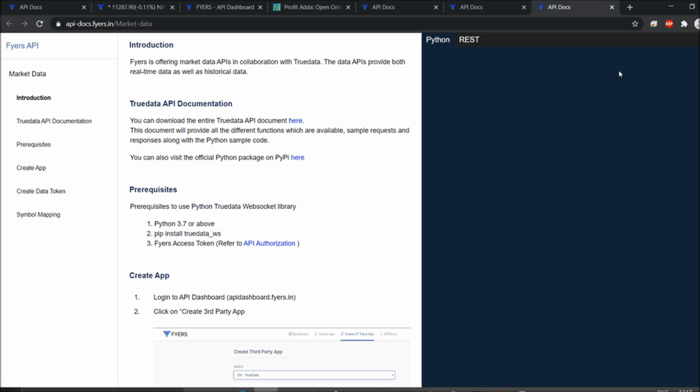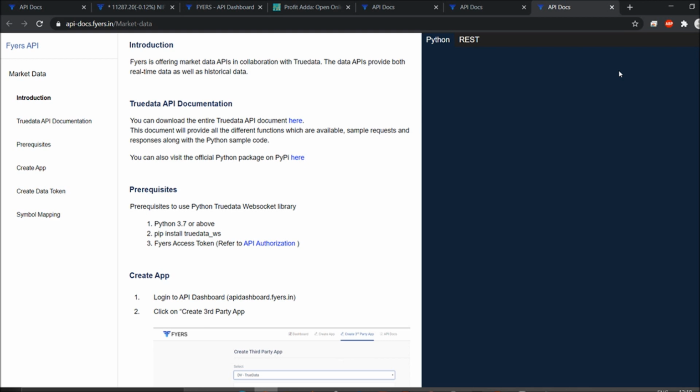Right now 4 to 5 brokers are offering their API. I must say that AllyzBlue is one of the best, offering this free of cost, which you can utilize at the starting. Even if you already have some strategy for which you require data and placing orders, you can utilize this. And suppose you already have some free data which you are utilizing from other resources, and you just want an API to place the order, you can surely use this Fires API. So it is up to you, there are options which you can go for.